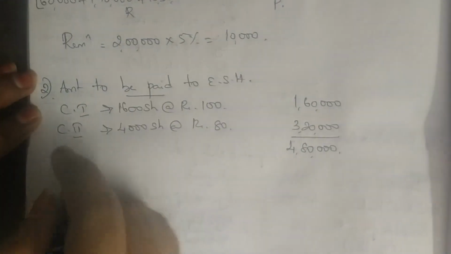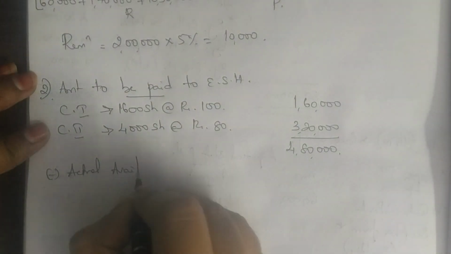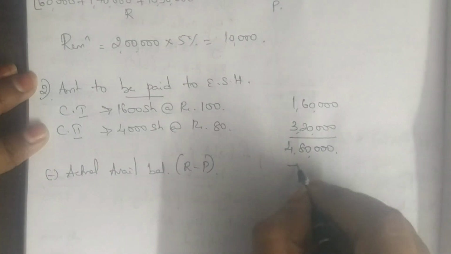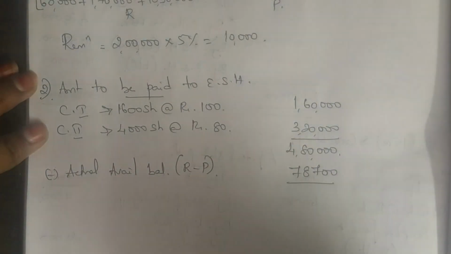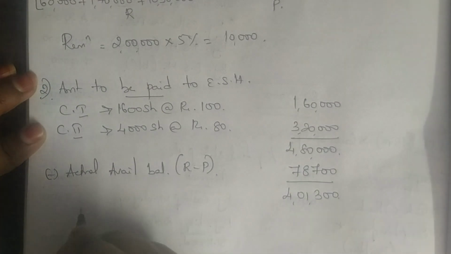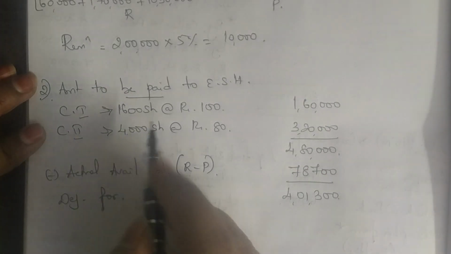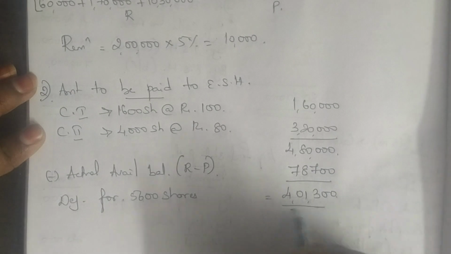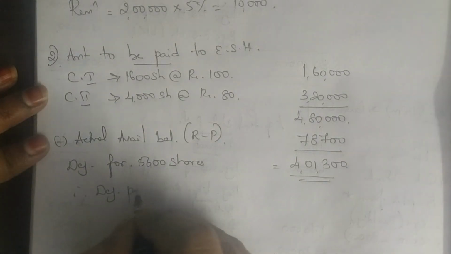Okay, from which I have to minus the actual available balance. The actual available balance, when we took receipts minus payments, we got only 78,700. So this 4,01,300 represents my deficiency. Deficiency for how many shares? 1,600 plus 4,000, 5,600 shares. My deficiency is 4,01,300. Therefore, deficiency per share.